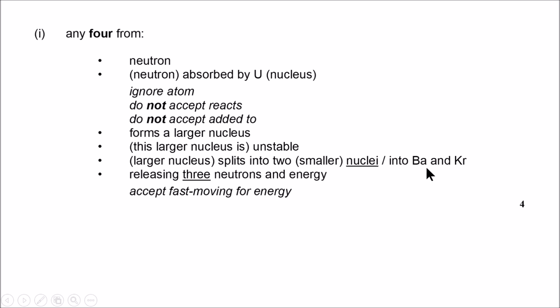If you don't remember, you can say barium and krypton, but it's very important to use this word nuclei, releasing 3 neutrons and energy. In some cases 2 neutrons are released, but you remember 3, and energy is released. That's fission.